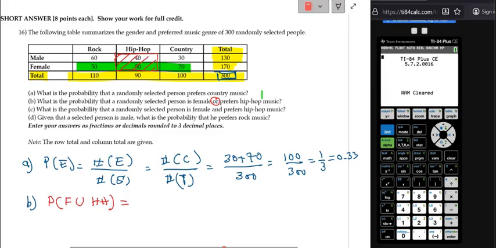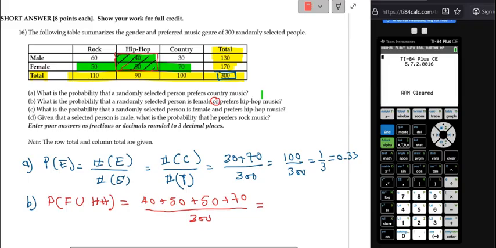It will be wrong. So if I shade the hip-hop with the same color in green, only the green numbers are going to be added, which means I add 40 plus 50 plus 50 again plus 70 and divide everything by 300, right?